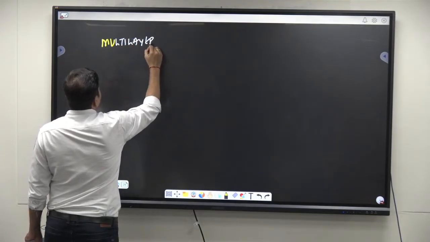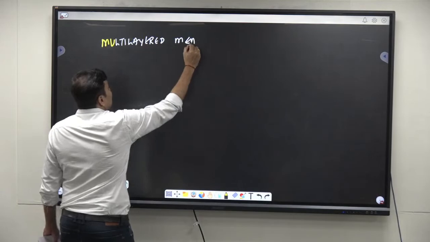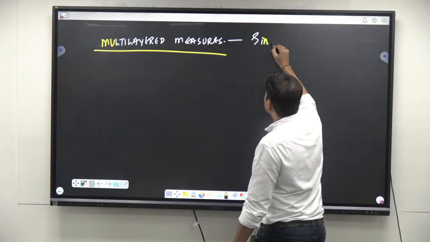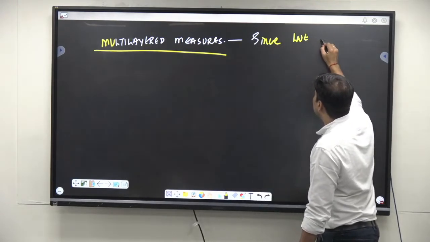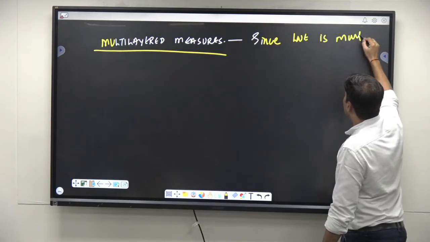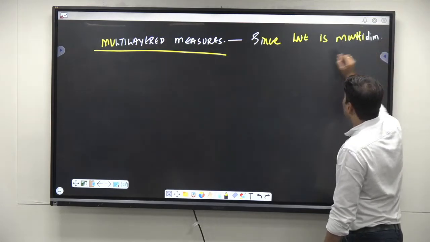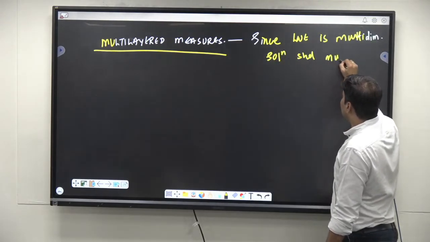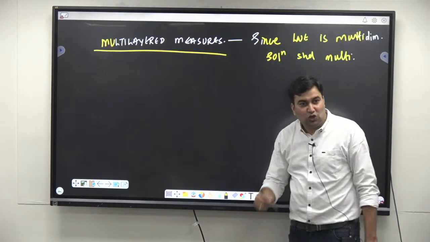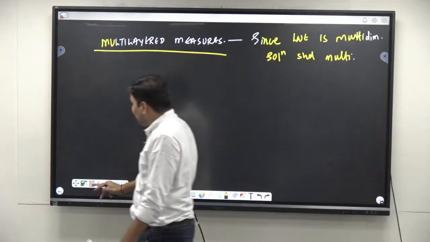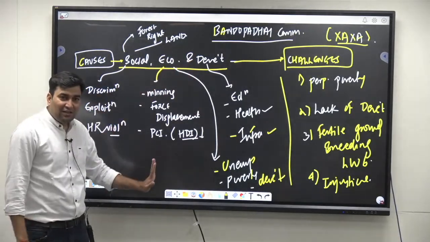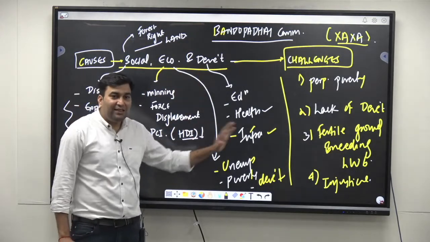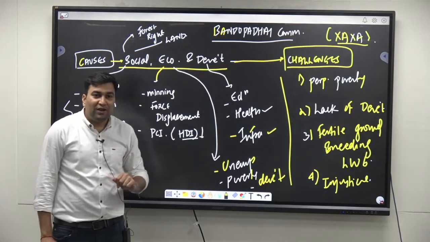So when you are writing about multi-layered measures, try to tell that since the problem of left-wing extremism or Naxalism is multi-dimensional, the solution should be multi-layered, right? Why multi-layered? Because the problem itself is multi-layered. How is the problem multi-layered? Basically tribal rights are not there, there is injustice, discrimination, no development, no education, no health. The Bandyopadhyay committee is also saying the same.